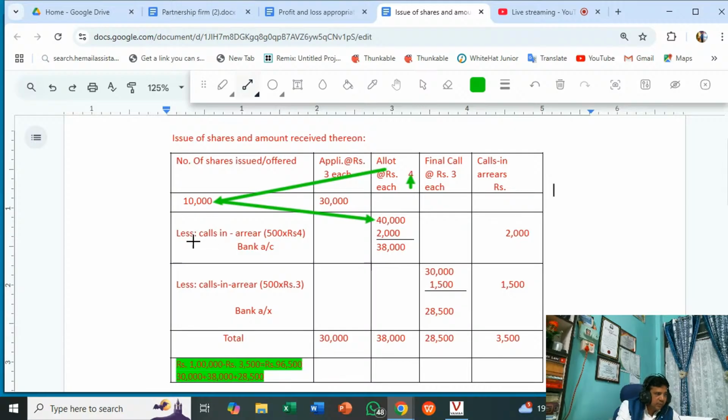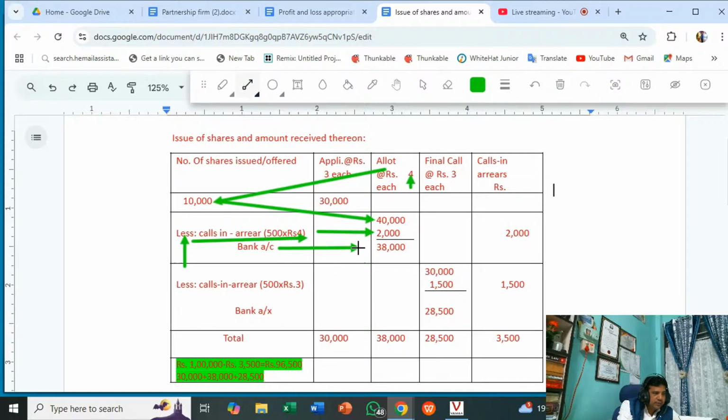And there is a call scenario. I told you that one shareholder holding 500 shares failed to pay his allotment and final call money. So this amount is not received. The total due amount is 40,000. So 500 into 4, 2,000. This amount the company has not received. So what is the total amount received?